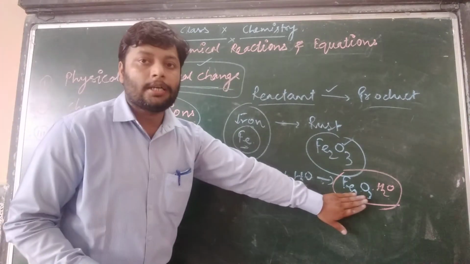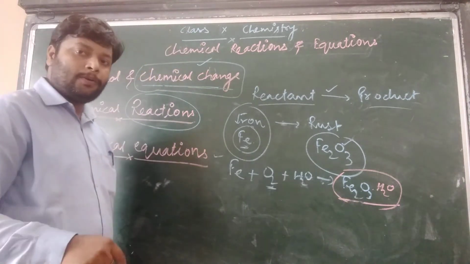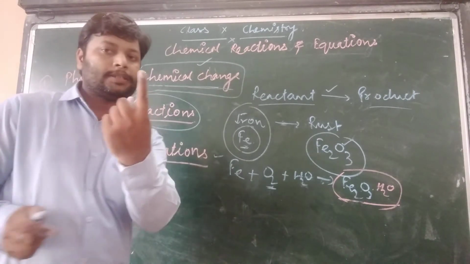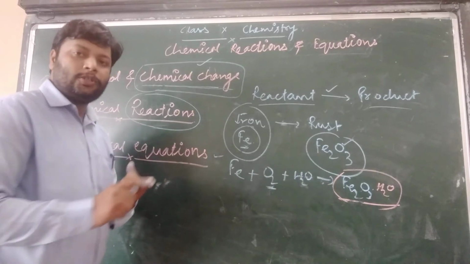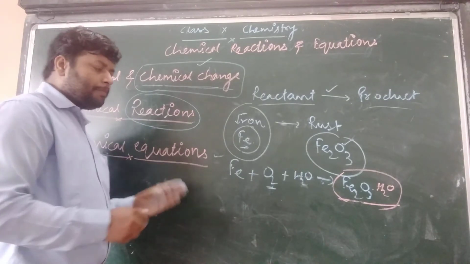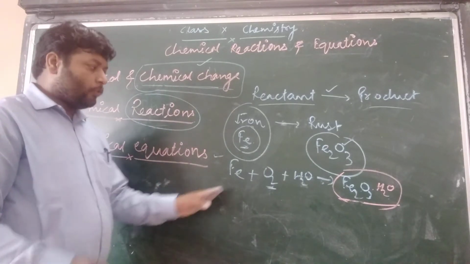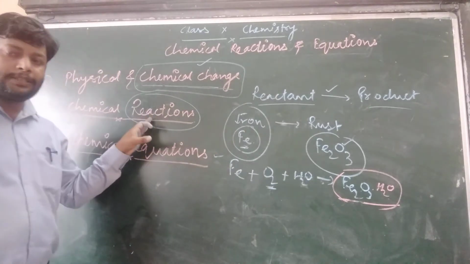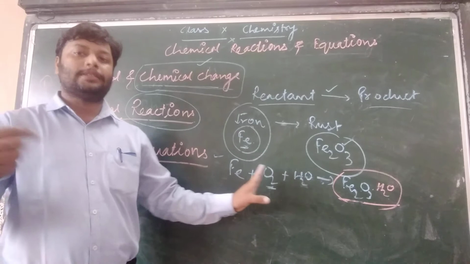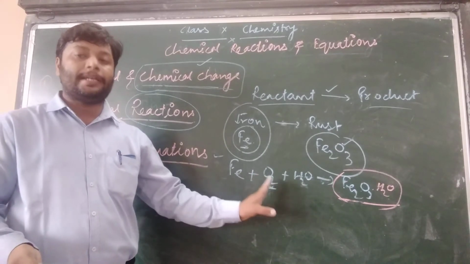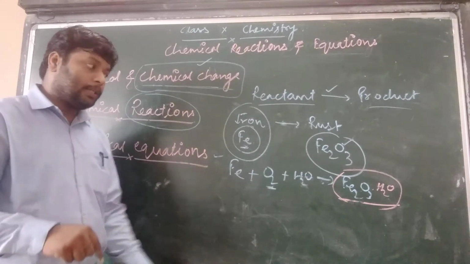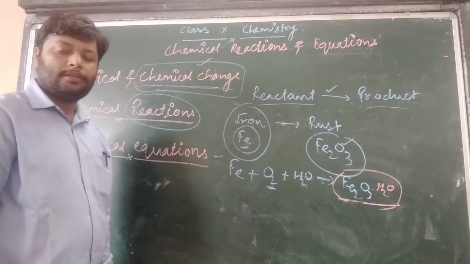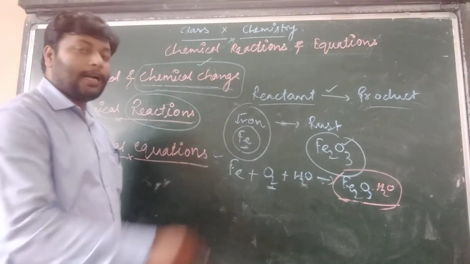This is called a compound. In a compound, different atoms or molecules combine together to form a single formula. So note down that in a chemical reaction, different particles, in terms of atoms or molecules, combine together to form a single particle, a single formula. Clear? That is called the product.